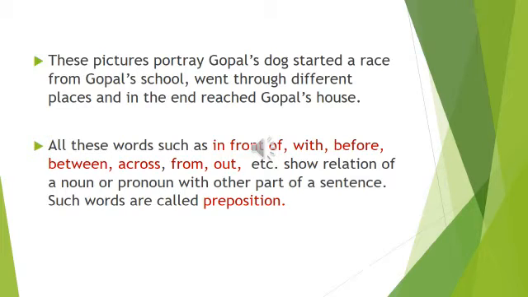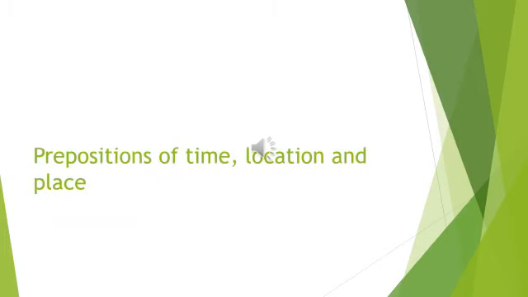Such words are called preposition. Now let us study preposition of time, location and place in detail.